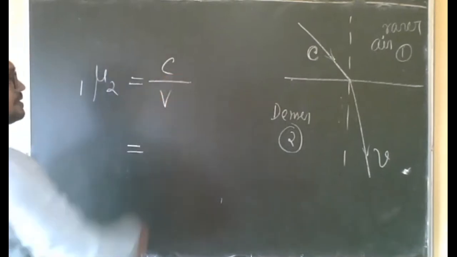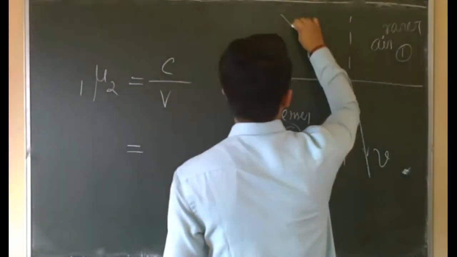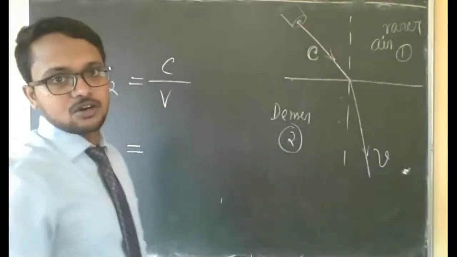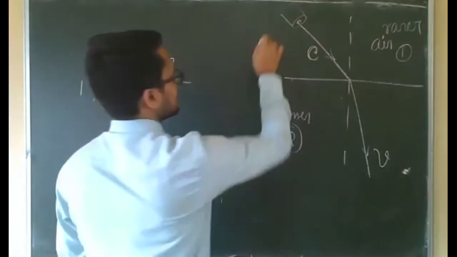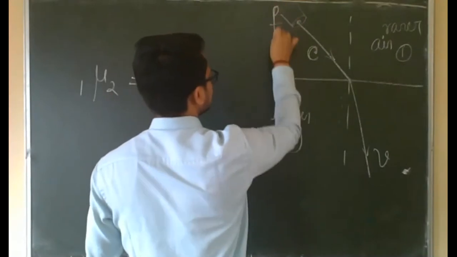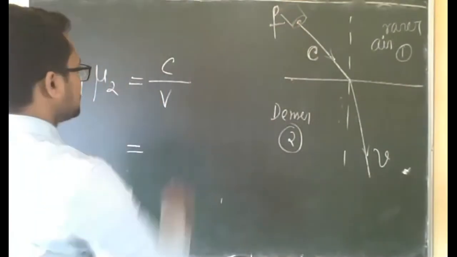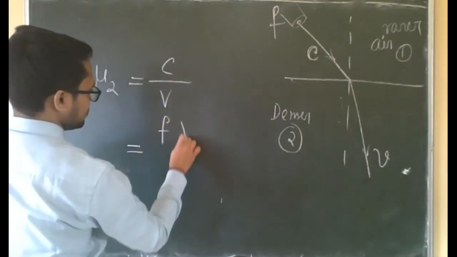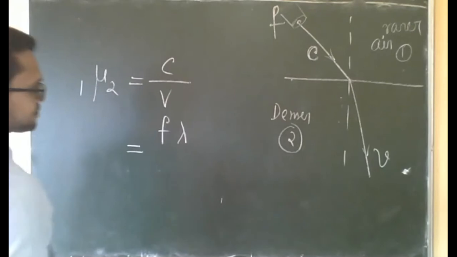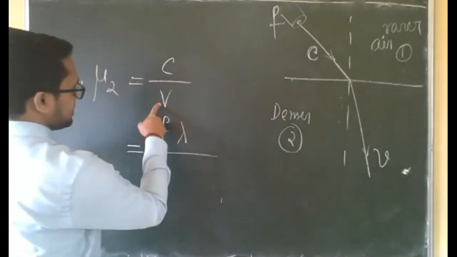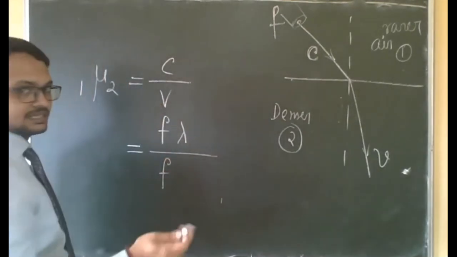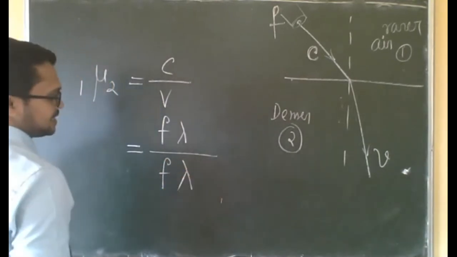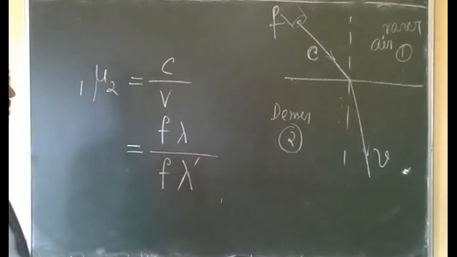Now speed of light means what? Here suppose some source of light is there, and we are not changing the source of light. Means frequency is the same. So see, what can we write for speed? Frequency into wavelength, lambda, and here frequency will not change. Just now I have told, wavelength will change when it enters another medium. Suppose it is lambda prime.